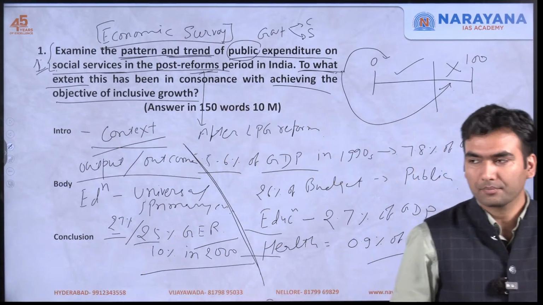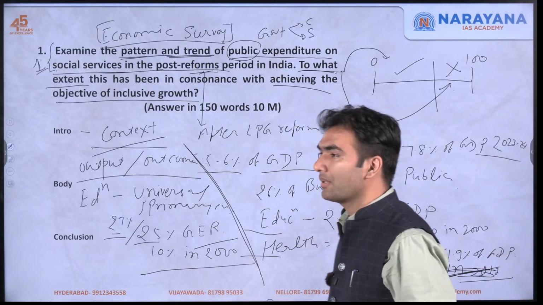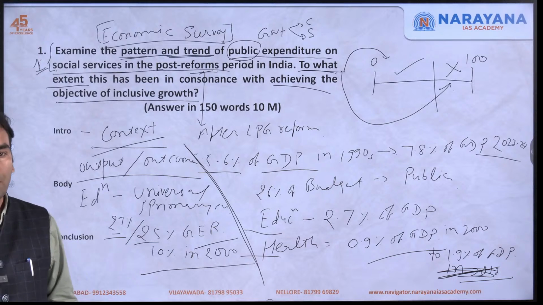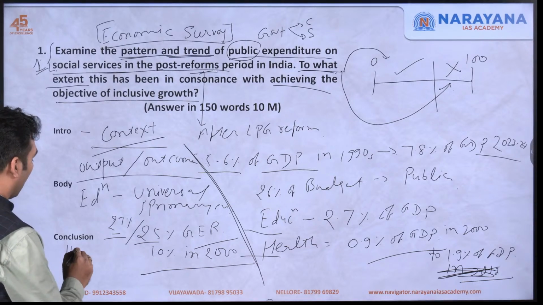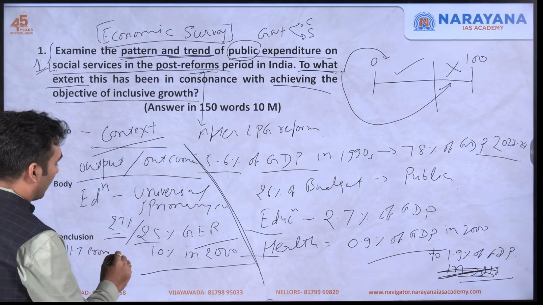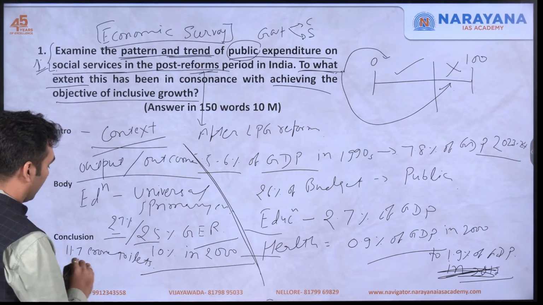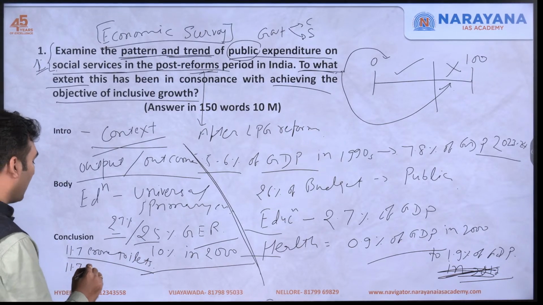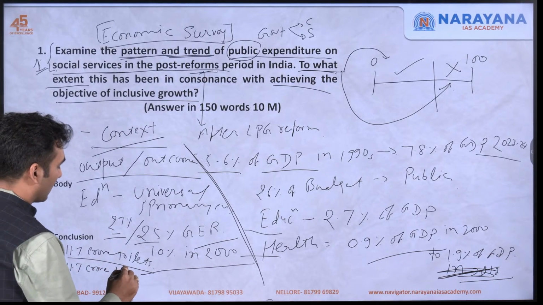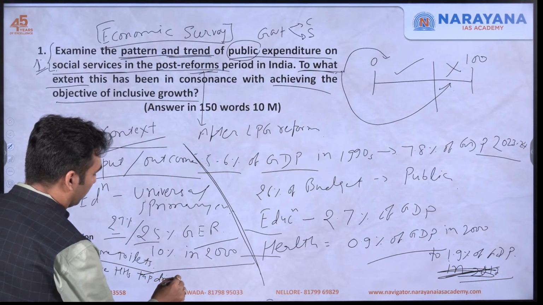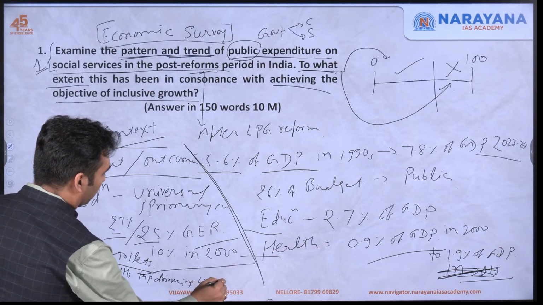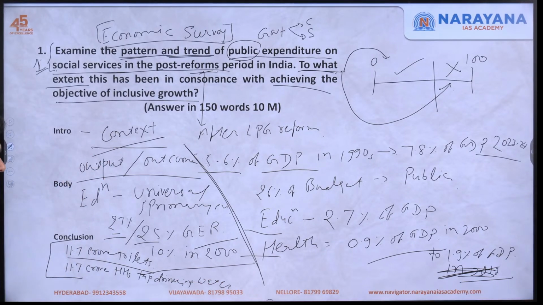Then we can also talk about the achievement of Swachh Bharat Abhiyan. How many toilets have been made? If you remember, it's well and good: 11.7 crore toilets have been made, and the number is the same, 11.7 crore households have got tap drinking water connections. Coincidentally it is the same number as of now, so it is easy for us to remember.